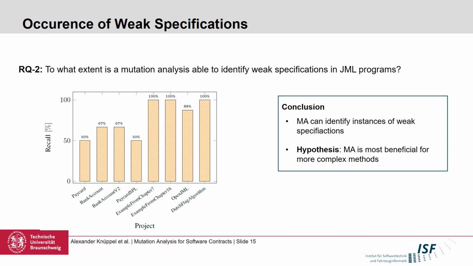Also, this is only our gut feel, and this still needs further investigation. But based on our manual analysis of all methods and contracts, the mutation scores reflect adequately well which specifications need more work and which specifications are already pretty sufficient. So all in all, we think that following this line of work is promising.